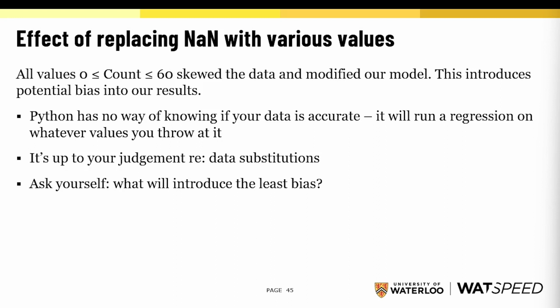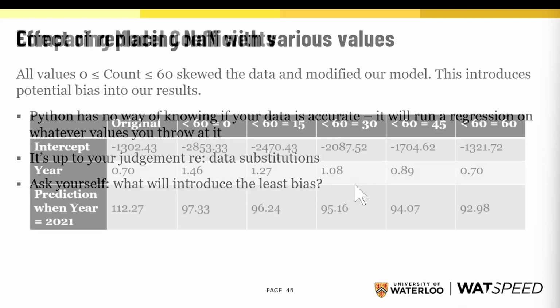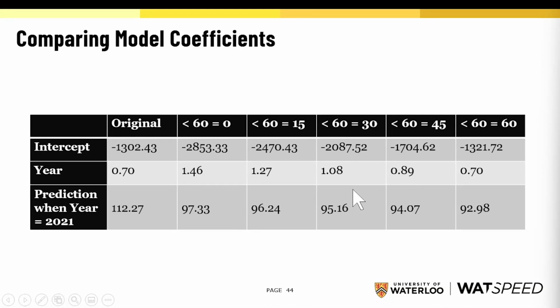When you make data substitutions, always try to introduce the least bias. Remember, your substitution could have a major impact on your model. Look at the difference between predictions in our original model versus all of the different substitutions.